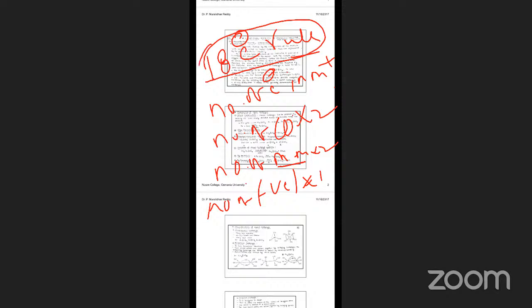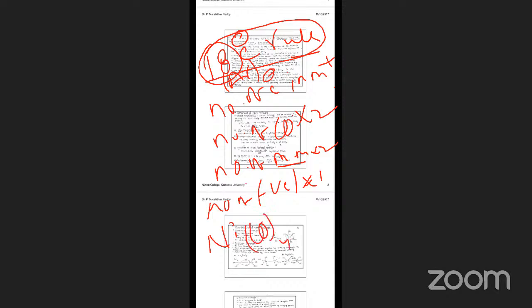18 is the argon configuration. For a metal complex, you count the valence electrons; if they follow this configuration, that is the 18 electron rule. So we can apply this to nickel tetracarbonyl and explain whether it follows or not.